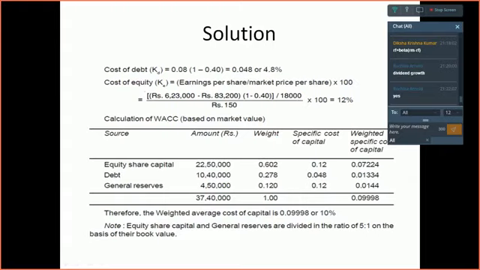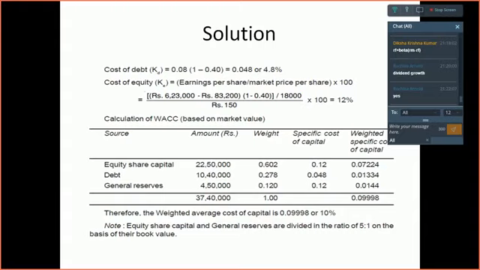You will get the earning per share, divided by the market price per share, to find out the cost of equity here. As I said, this is not contained in the model, but the return that you're getting and the amount that you're investing gives you the cost of equity, isn't it?